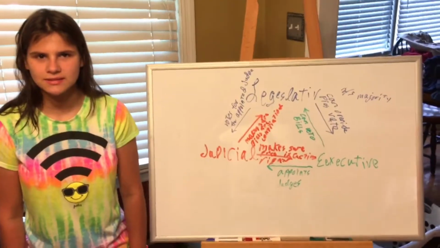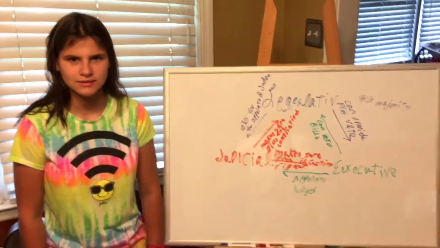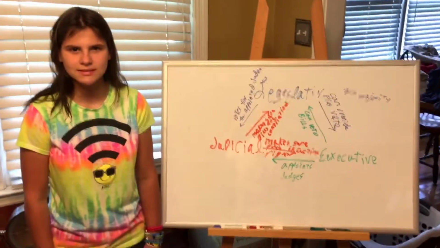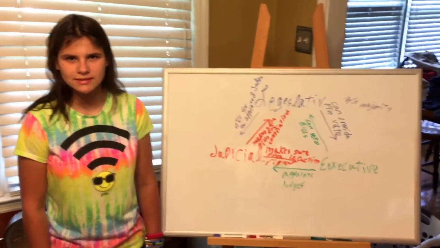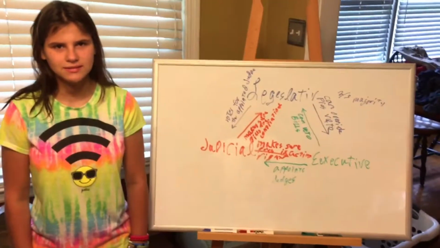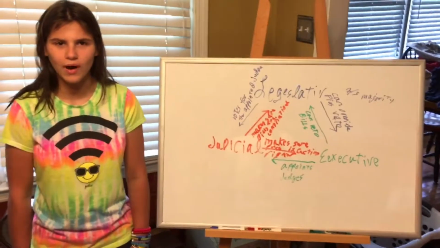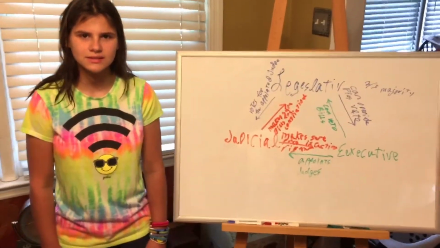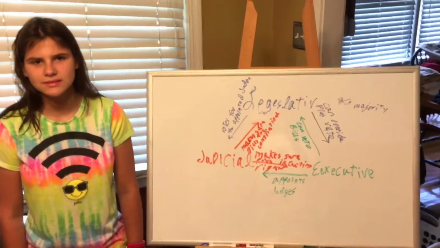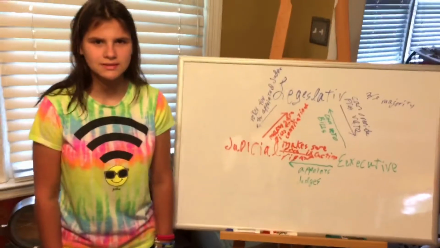His check on the legislative is that he can veto a bill. So like if it's something he doesn't like, okay, he can veto it. And getting a 2/3 majority in both the House and the Senate is harder than you think. So, him vetoing a bill, basically, it's pretty set in stone. He keeps track of the judicial branch because he can appoint the judges. So he can appoint them, but the legislative has to vote for him. So like he can bring up the ideas. Like he'll bring up, let's say John Smith is somebody he wants to bring up. Well, then he has to talk to all the legislative people, and then they'll vote for either him becoming part of the judicial branch or not.